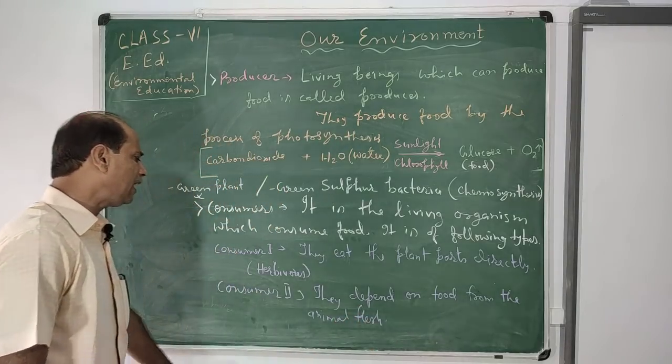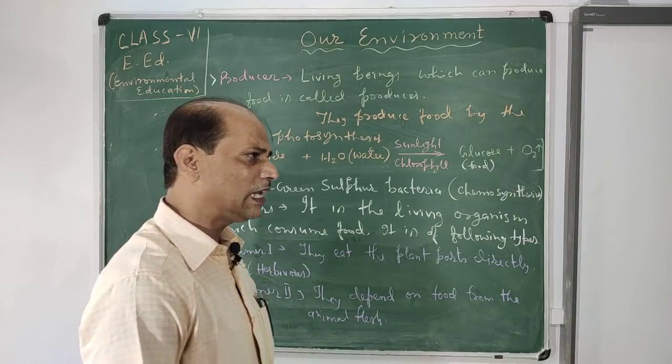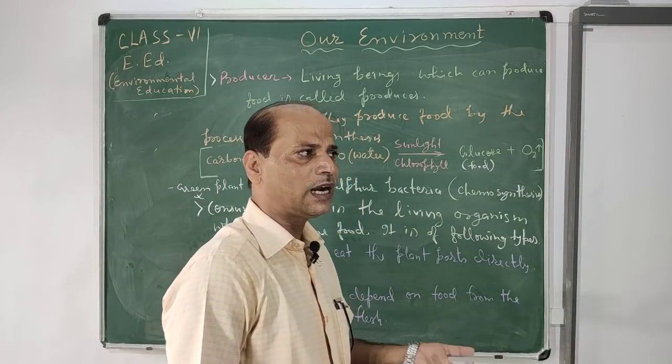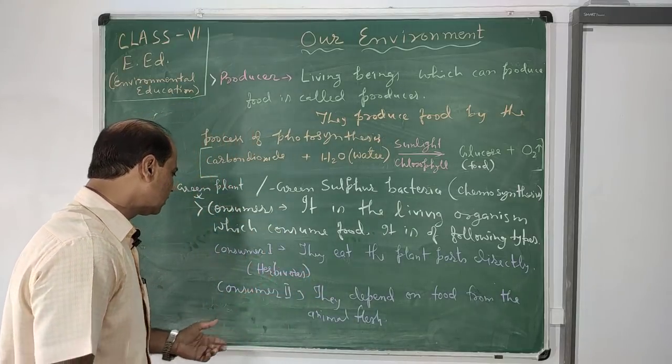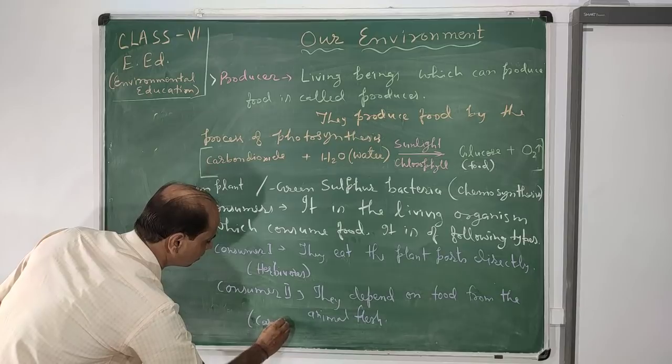It means they are carnivores. Carnivores eat the flesh of other animals. So carnivores are of the second consumer type.